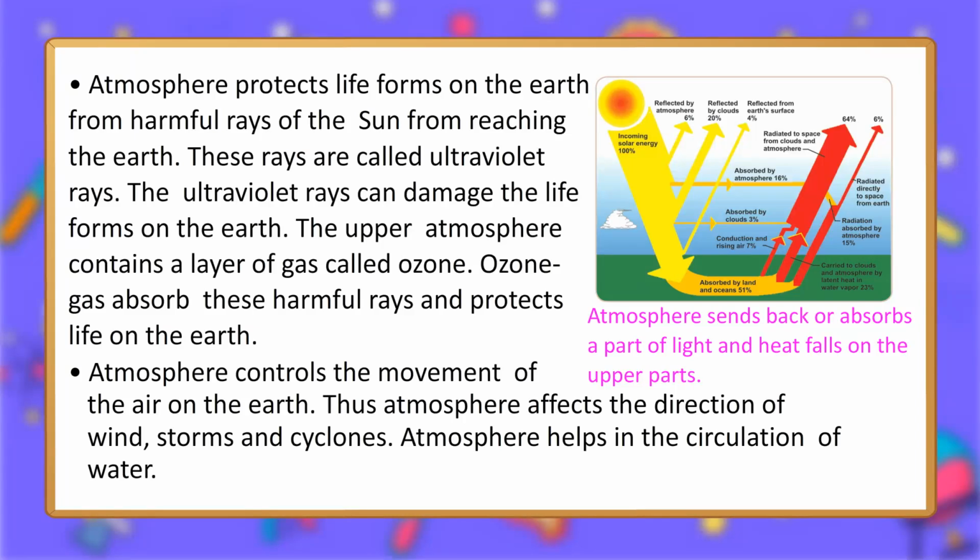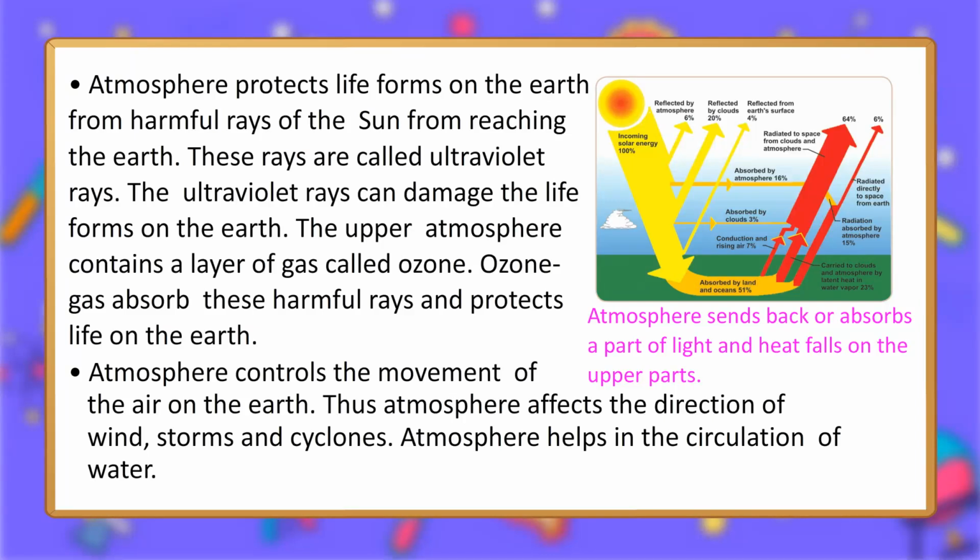Incoming solar energy 100%. Reflected by atmosphere 6%. Reflected by cloud 20%. Reflected from Earth's surface. Absorbed by atmosphere 16%. Absorbed by clouds 3%.